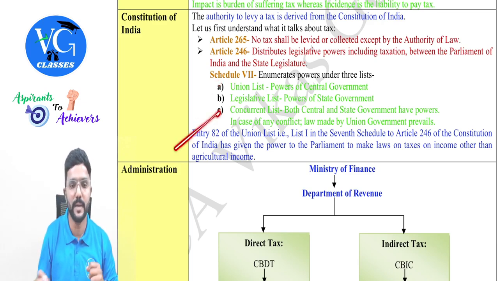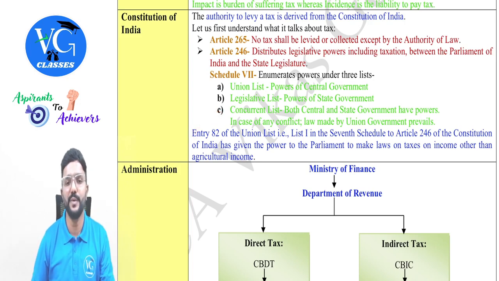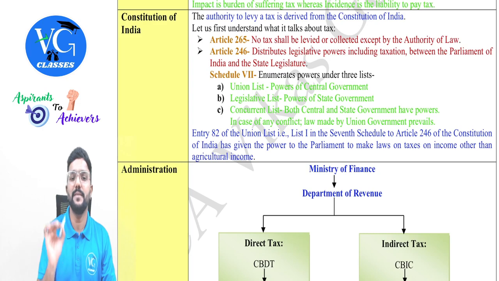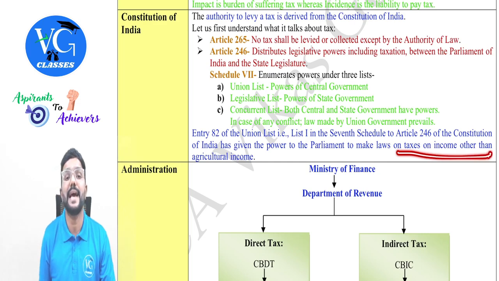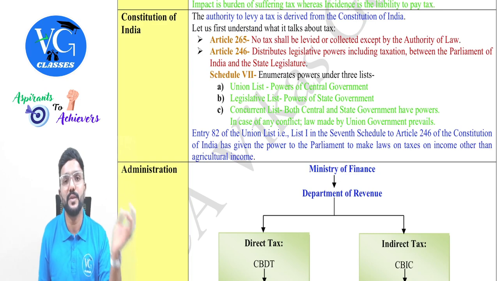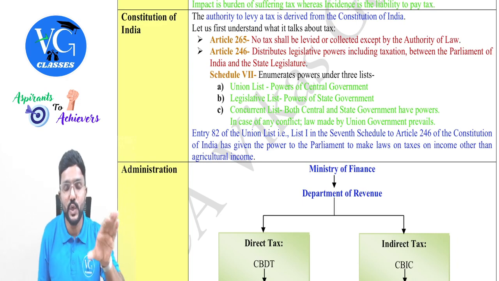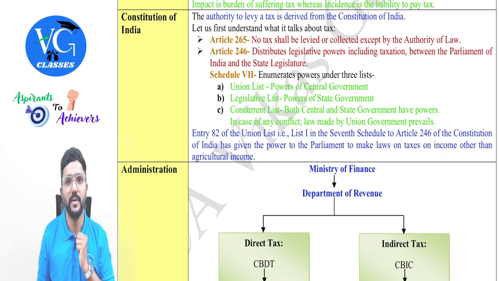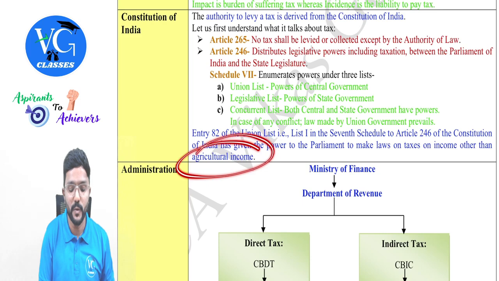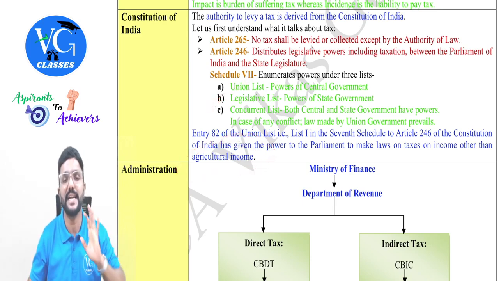Given below in blue color, you can observe entry 82 of the union list, that is list 1, in the 7th schedule to article 246 of the Constitution of India. It has given the power to the parliament to make laws on taxes on income other than agriculture income. So the one who has the power to make laws with respect to the tax on income is the central government. But this list excludes the income on agriculture, meaning tax on agriculture income. Why, sir? This power is given to the state government, guys, under the state list.